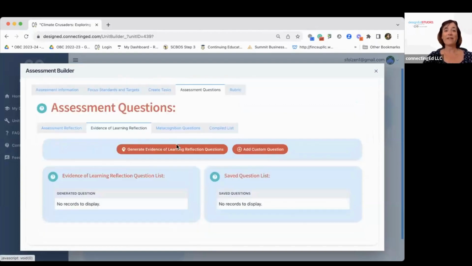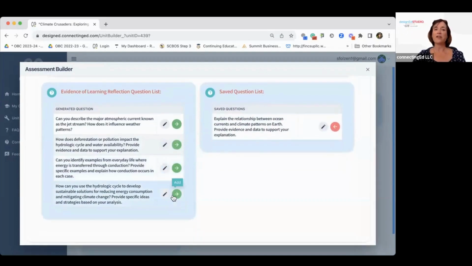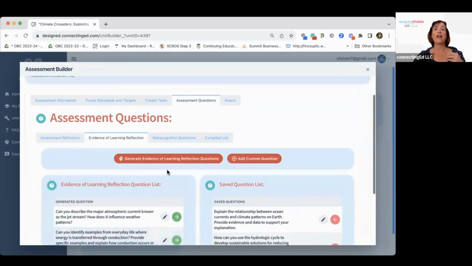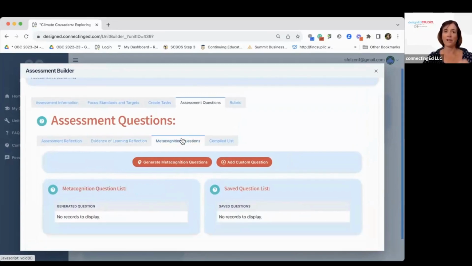We also have evidence of learning reflection questions. These questions can be used to frame a portfolio. They can be used for students to answer. They're really great questions that require students to do some cognitive thinking, which is what we're all about, right?